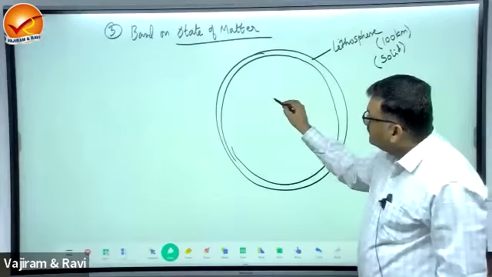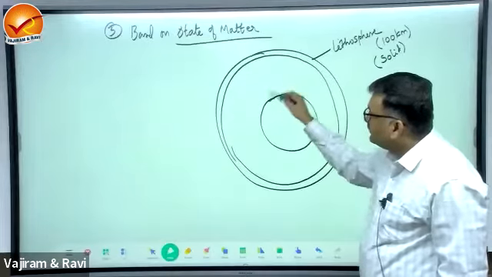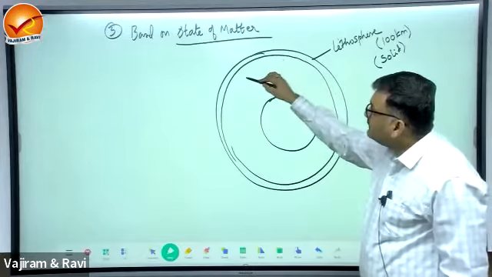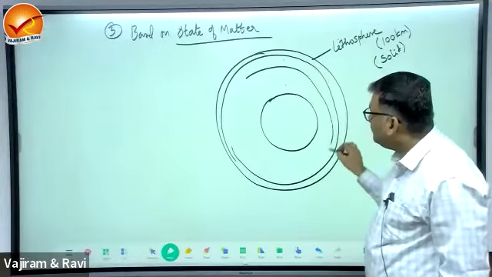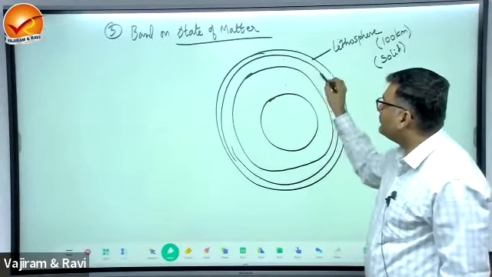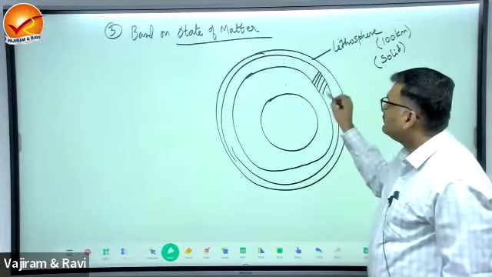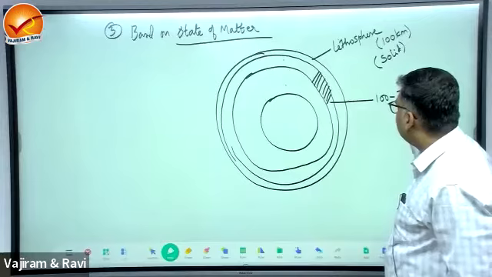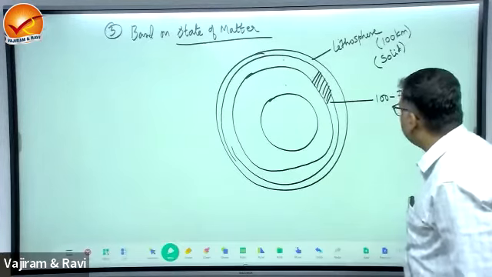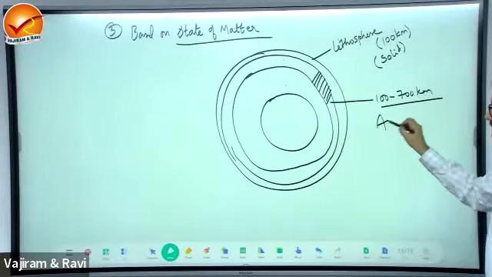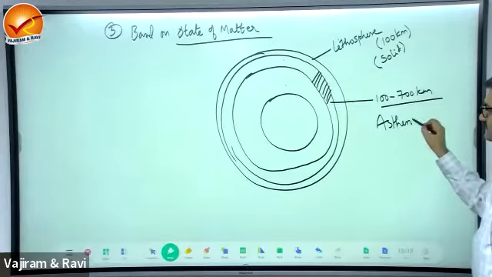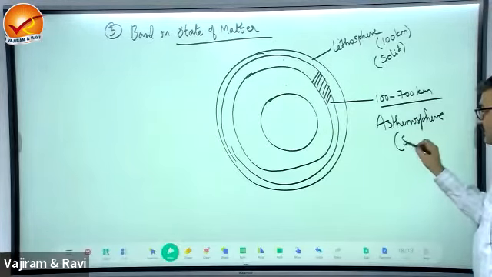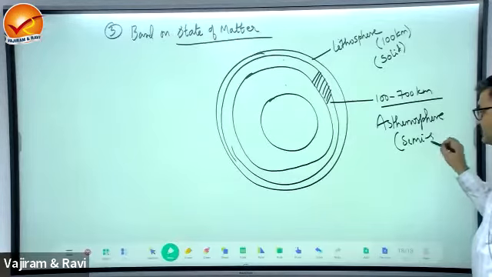Then the remaining part is mantle, but below this lithosphere, from 100 to 700 kilometers, this layer is known as the asthenosphere. The asthenosphere is semi-solid.